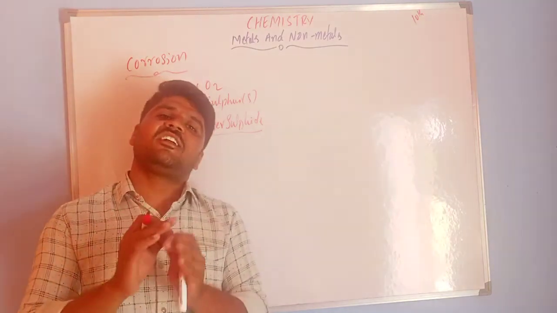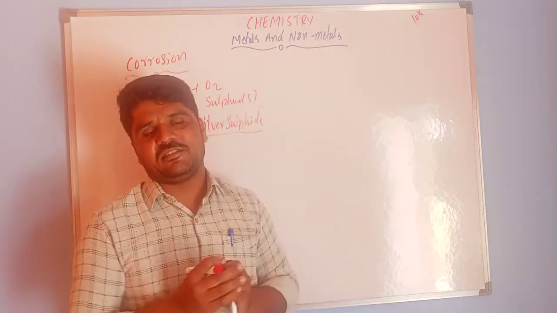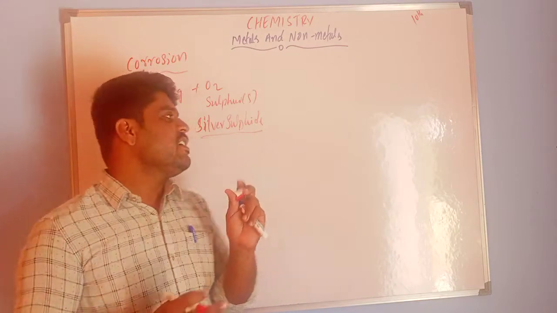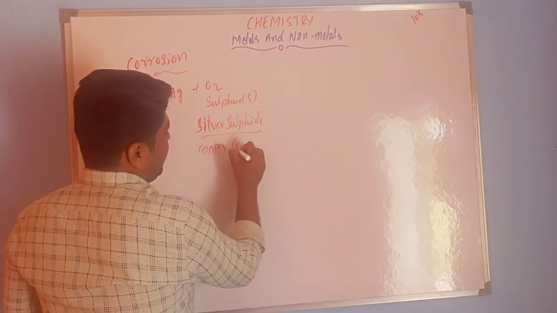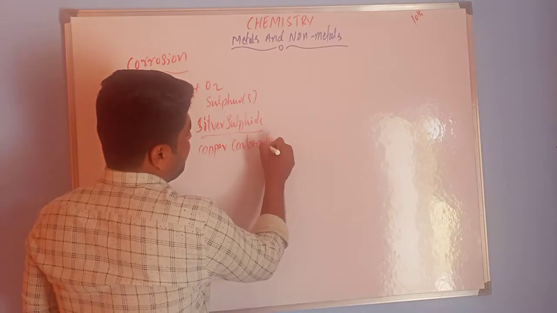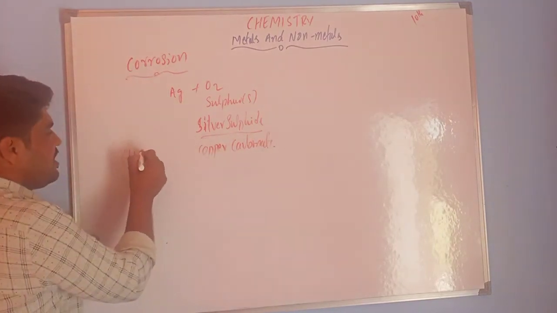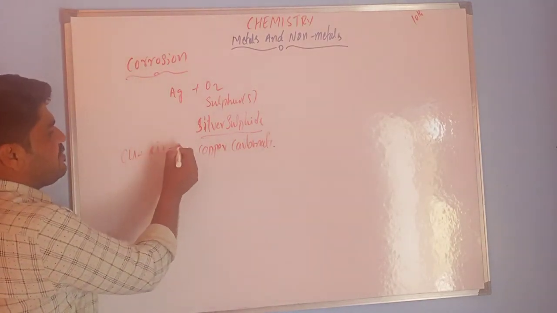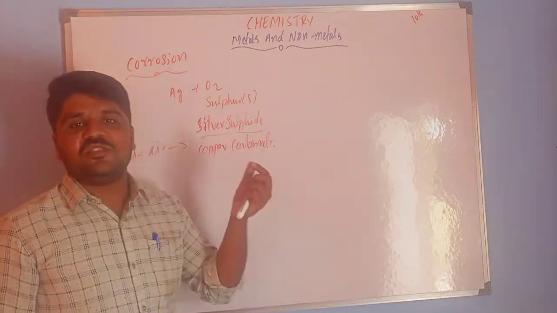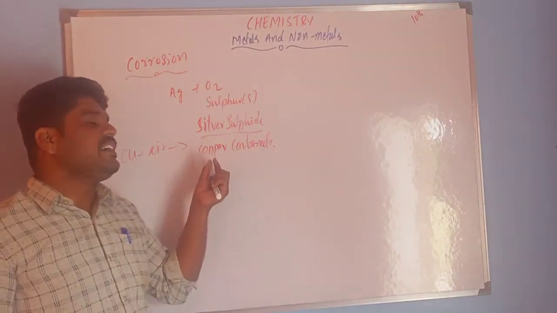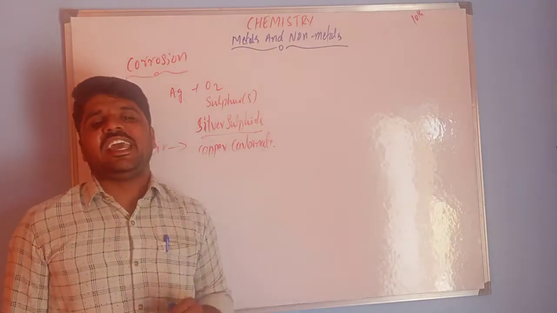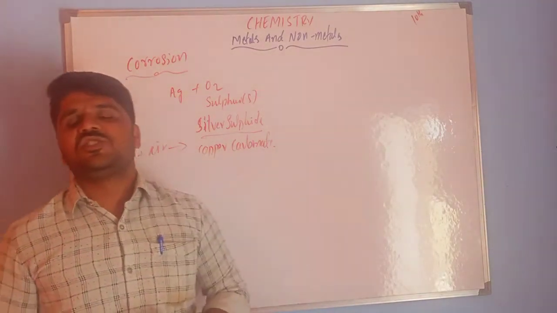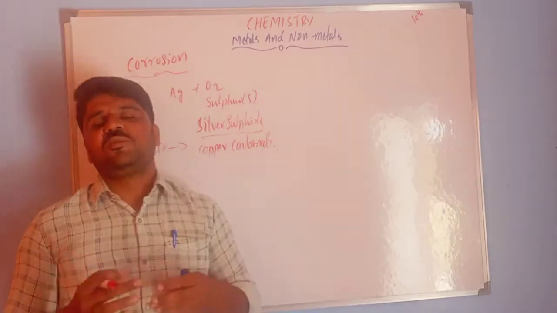This green colored coating is basic in nature, that is copper carbonate. Copper reacts with air and produces a basic green colored substance, copper carbonate. This is also an example of corrosion.